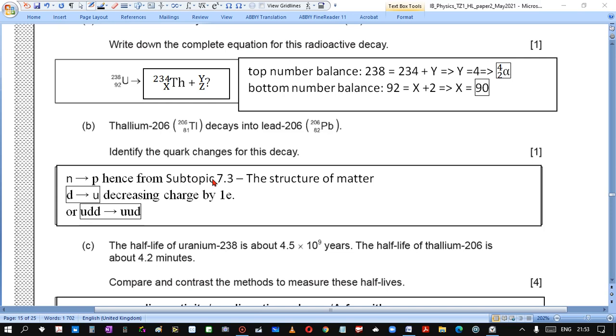Looking into subtopic 7.3, we realize that in this case a down quark turns into an up quark, increasing charge by +1. Or you can consider that the complete set of quarks of a neutron changes into the complete set of quarks of a proton.